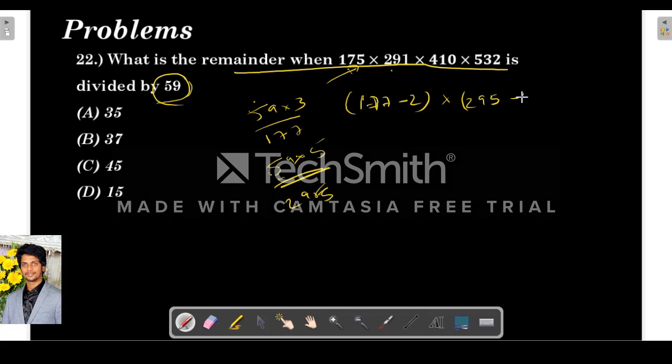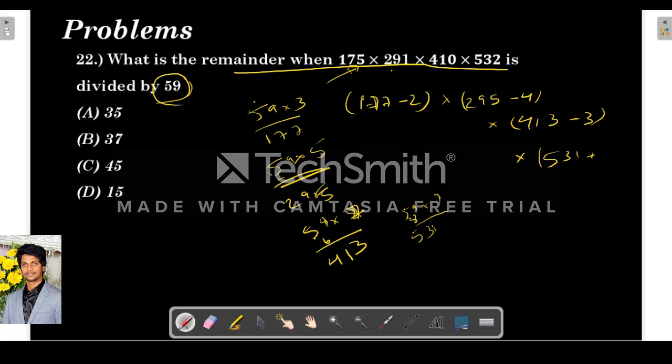295 minus 4. Next, 59 into 7, let's say. 7 9s are 63, 7 5s are 35, so 413, right? So 413 minus 3. Next, 59 into 9. 9 9s are 81, 9 5s are 45, so 531. So 531 plus 1. So again, see here also, this 177, 295, 413 and 531 are all multiples of 59.